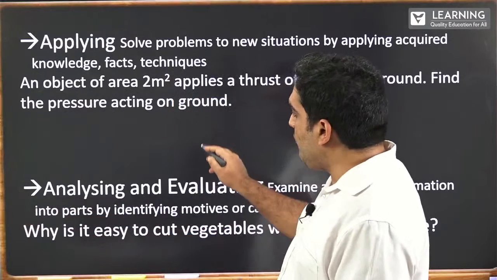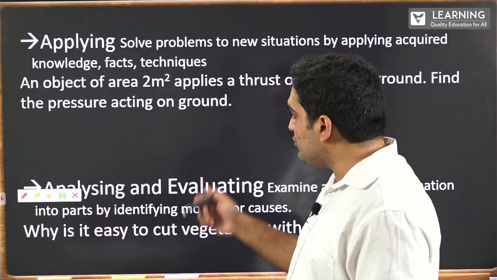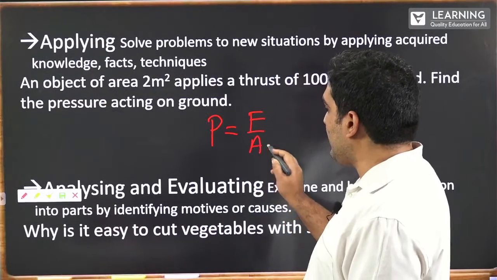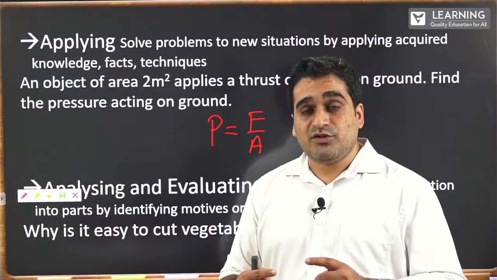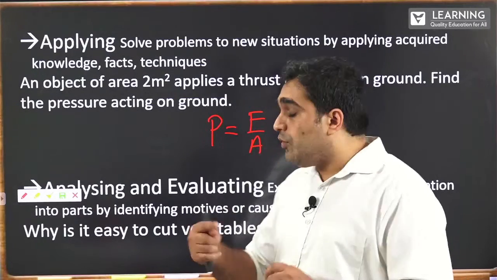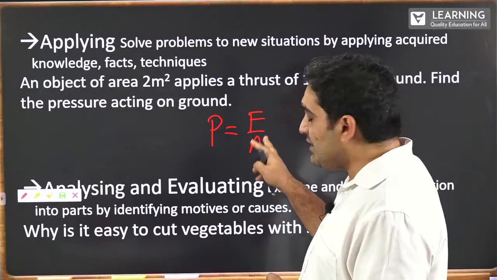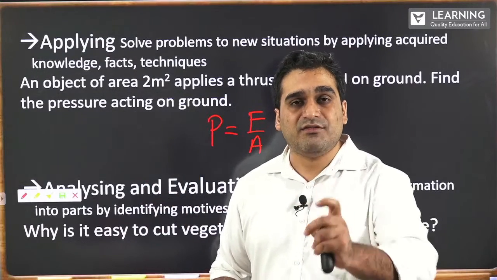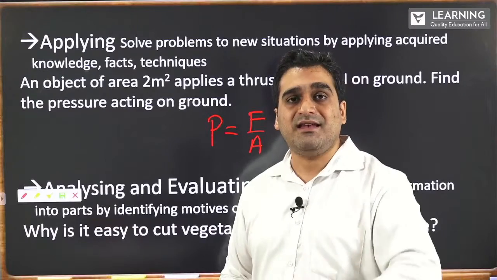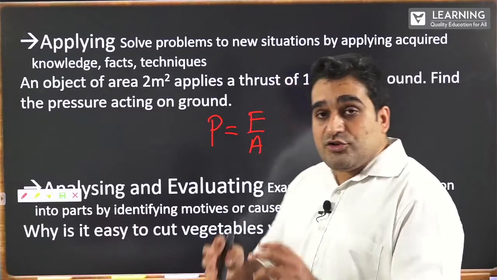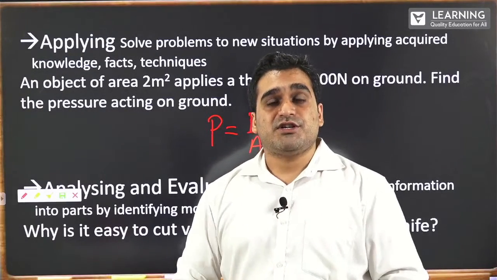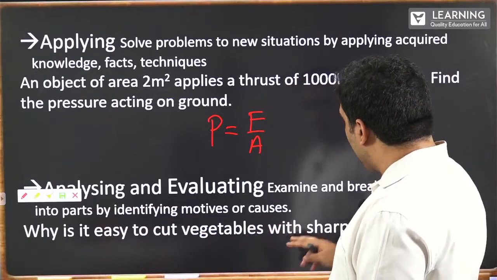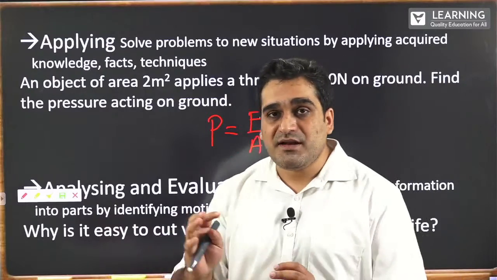So you see how many skills go into answering such questions. Force per unit area. Now the next thing you need to do is apply, where you say when area increases, the pressure decreases, where pressure and area are inversely proportional. Now using that information, we have to answer the question: why is it easy to cut a vegetable with a sharpened knife?